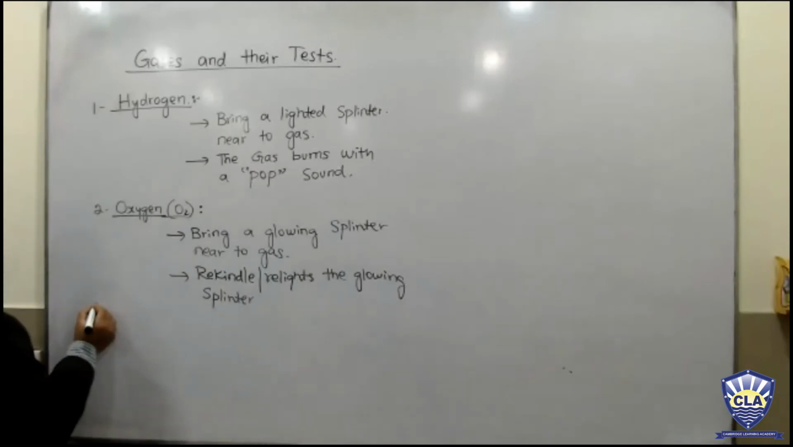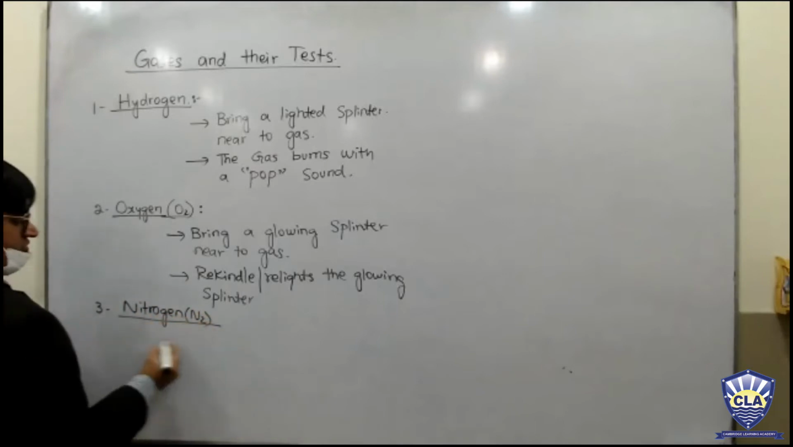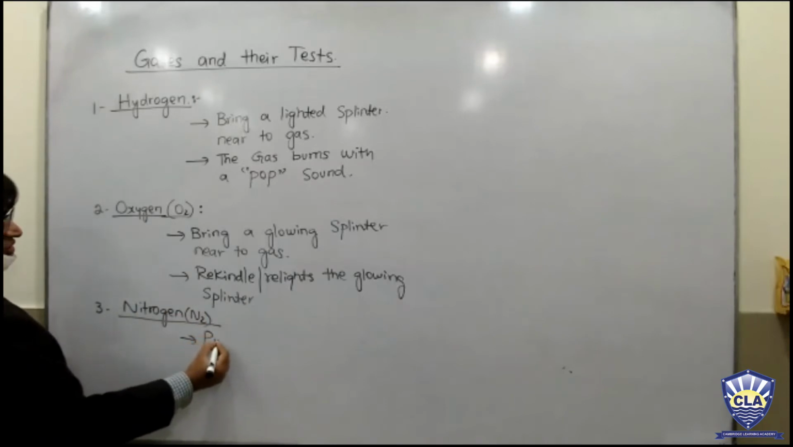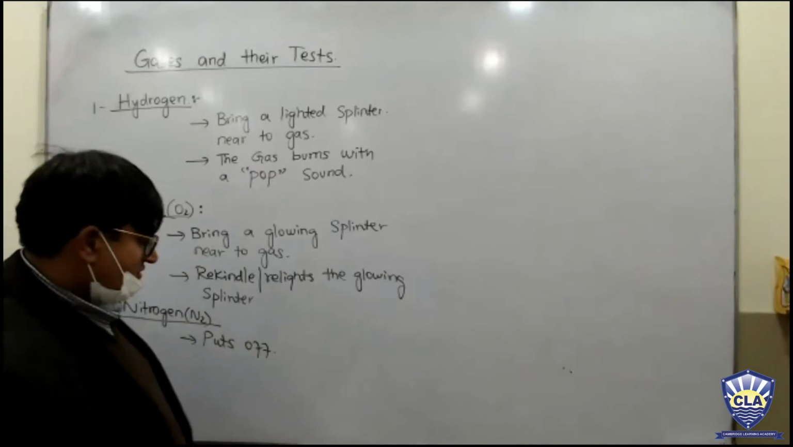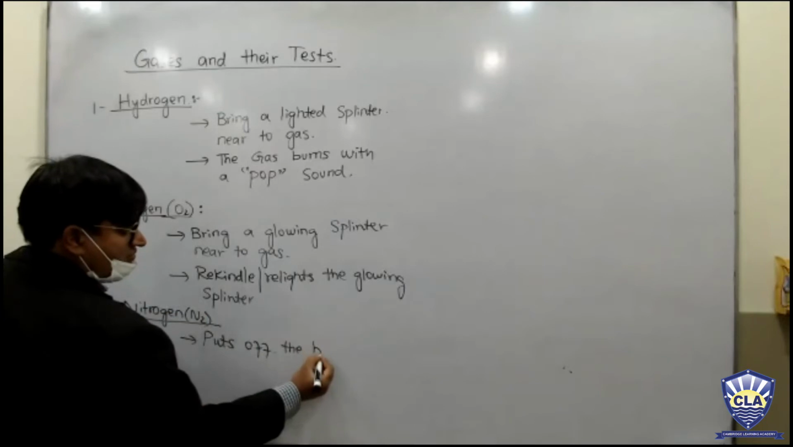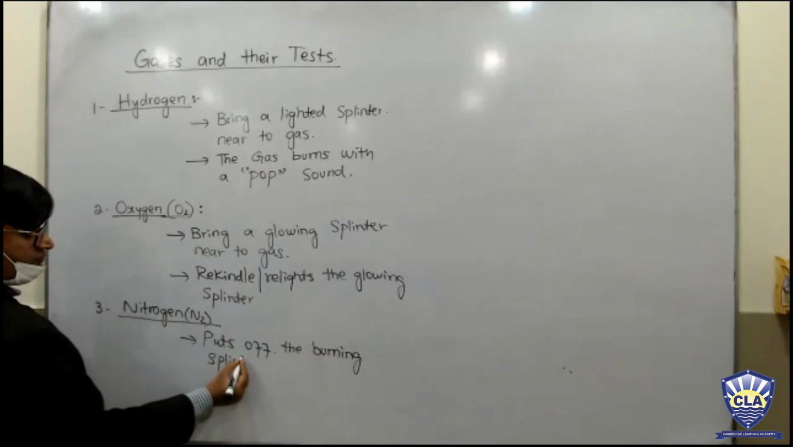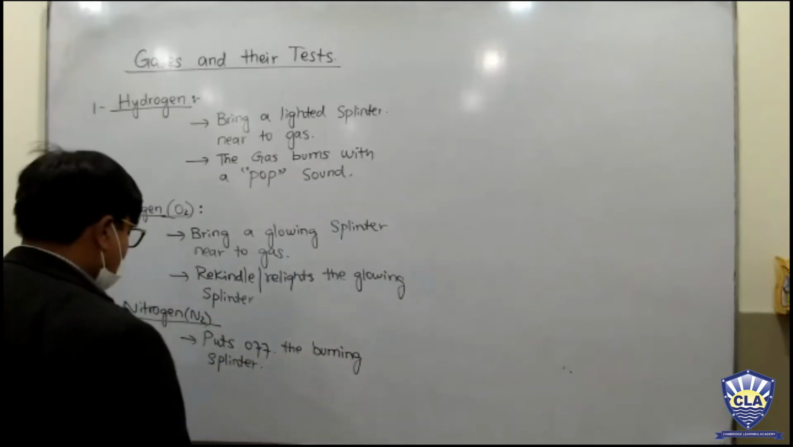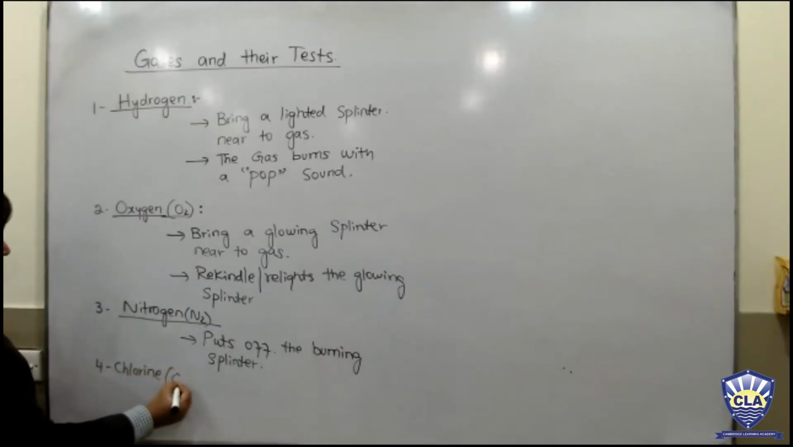Okay, the third gas, that is nitrogen, N2. So it puts off, which means to extinguish, to put out, the glowing splinter, the burning splinter, sorry. Okay, and then number 4 gas, that is chlorine, Cl2.